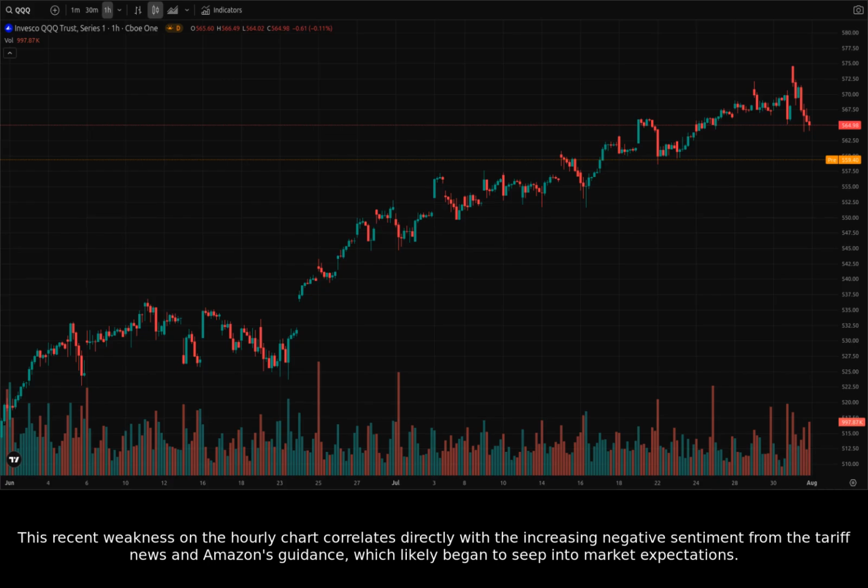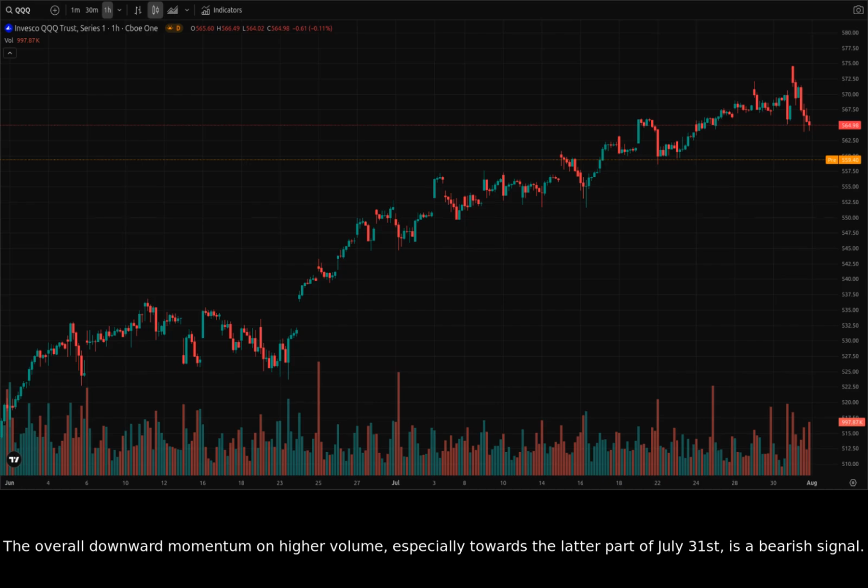This recent weakness on the hourly chart correlates directly with the increasing negative sentiment from the tariff news and Amazon's guidance, which likely began to seep into market expectations. The overall downward momentum on higher volume, especially towards the latter part of July 31st, is a bearish signal. Immediate resistance on this timeframe appears to be around the 568 to 570 area, where previous support failed to hold. A retest and rejection of this level would further confirm a bearish short-term outlook.